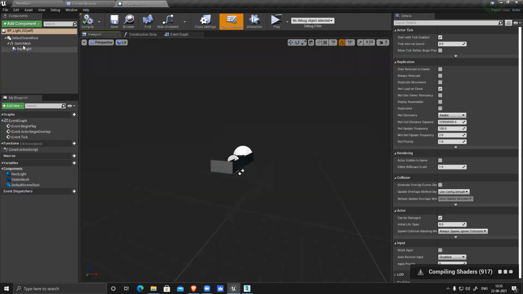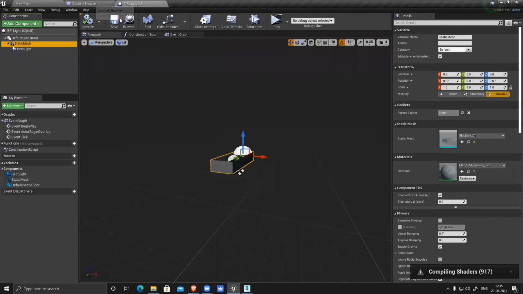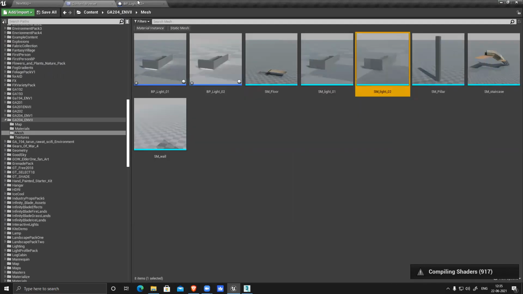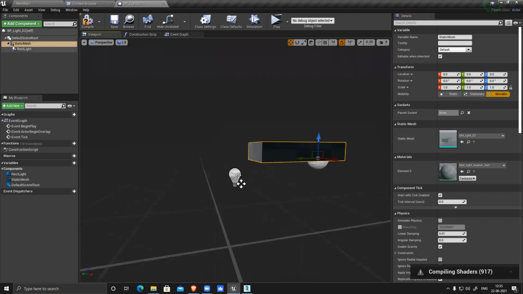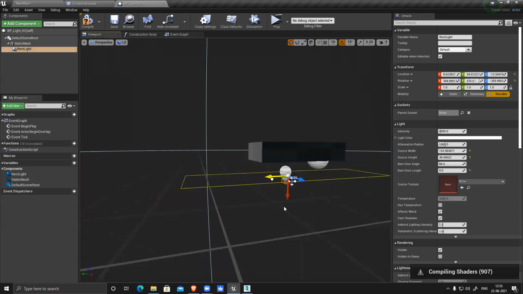Viewport. Static mesh, and go to mesh 02. Select this one and replace it. After replacing, select the light and fit this light also.